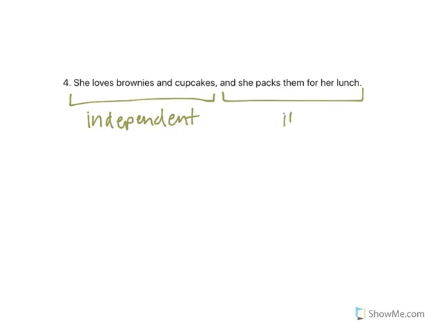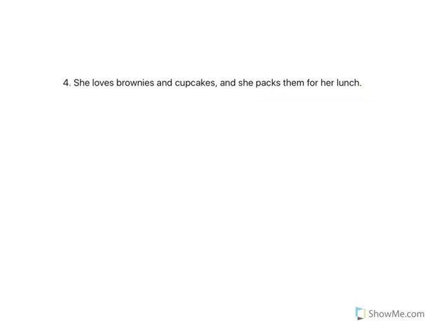So this is also going to be an independent clause, because if you want to refer back to your notes that tell you the subordinating conjunctions, and is a coordinating conjunction, which indicates that it's a compound sentence. She packs them for her lunch. That is an independent clause. That can stand alone. It's connected by a coordinating conjunction, which is what is found in a compound sentence. So we can already tell that this is going to be a compound sentence.